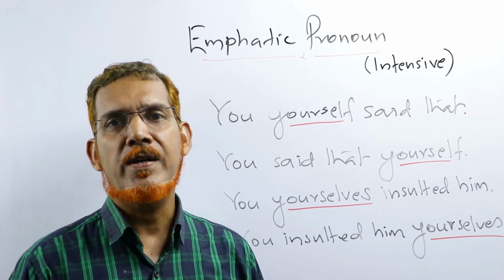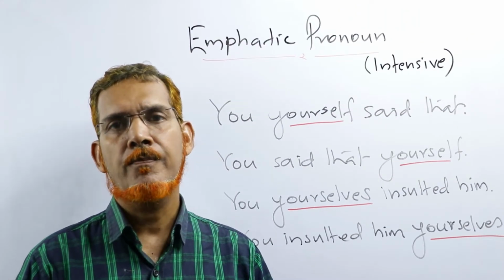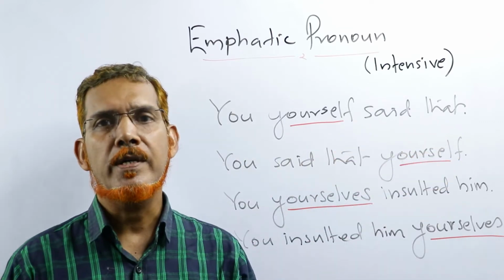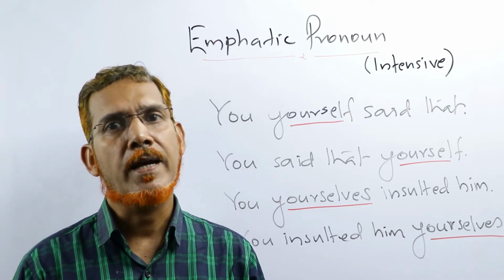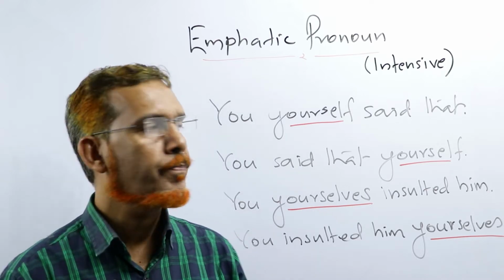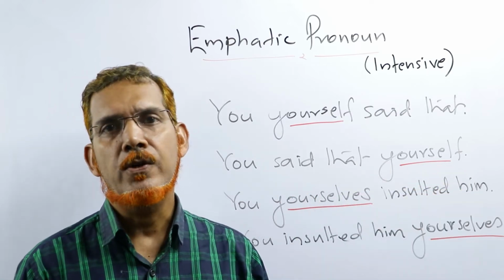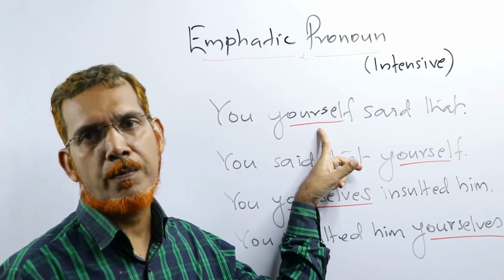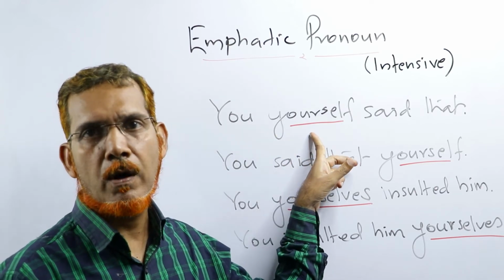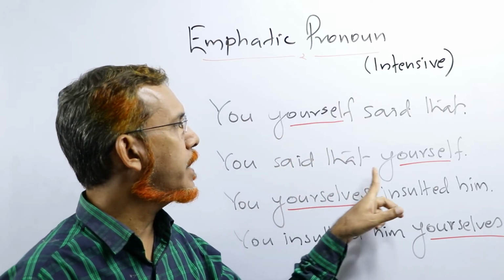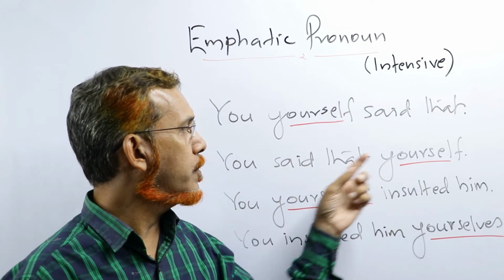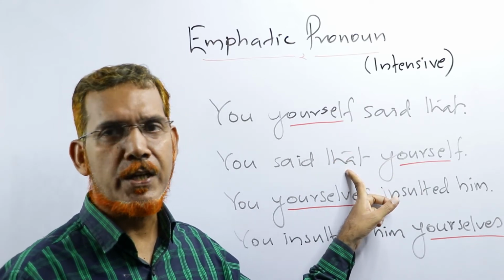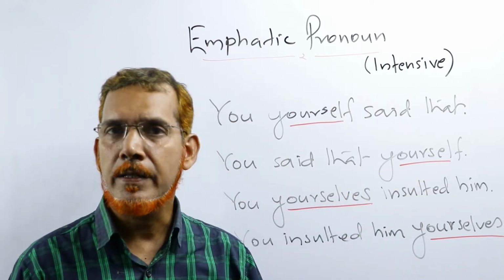Next, yourself and yourselves. You, yourself, singular. You, yourselves, plural. You yourself said that. നീ തന്നെയാണത് പറഞ്ഞത്. നിങ്ങൾ തന്നെയാണത് പറഞ്ഞത്. You said that yourself. Here in the first example, this emphatic pronoun yourself comes after the subject. In you said that yourself, it is followed by the object. നീ തന്നെയാണത്, നിങ്ങൾ തന്നെയാണത് പറഞ്ഞത്.